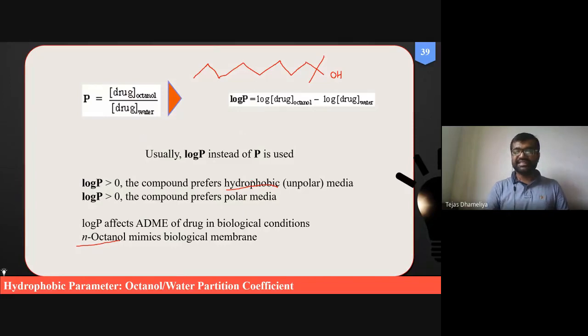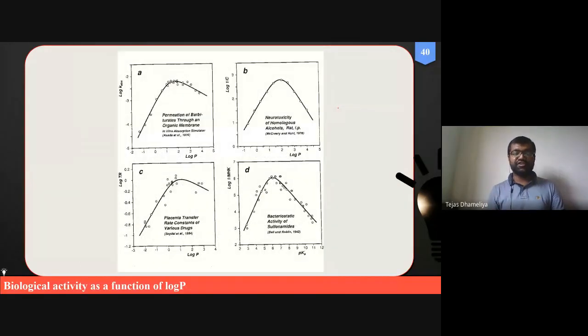So it is always suggested that, according to Lipinski's rule of five, the log P value should be in between 0 to 5, और 5 से भी ज़्यादा हो सकता है. There are certain drugs that have log P greater than 5 because of their higher molecular weights, but they are also used. So the point I want to make is that log P should be at least in between 0 to 5, and a drug should have sufficient lipophilicity.